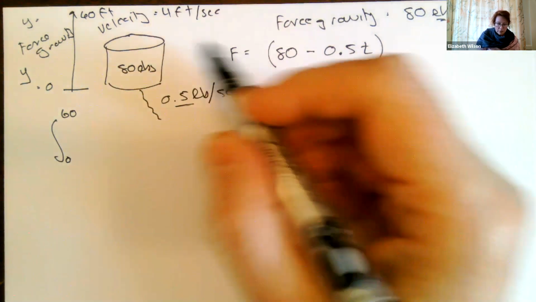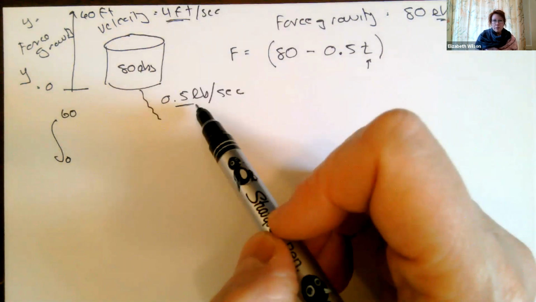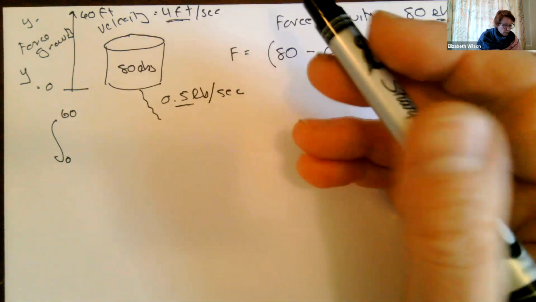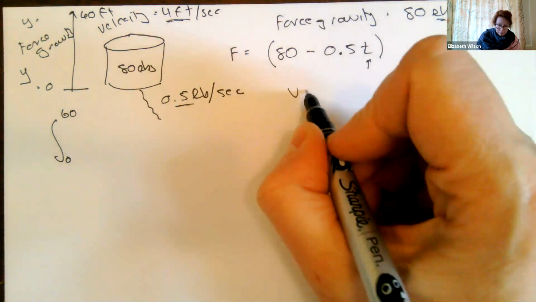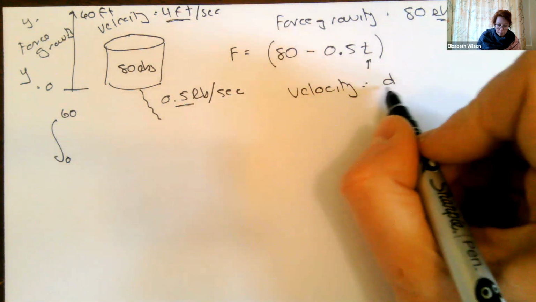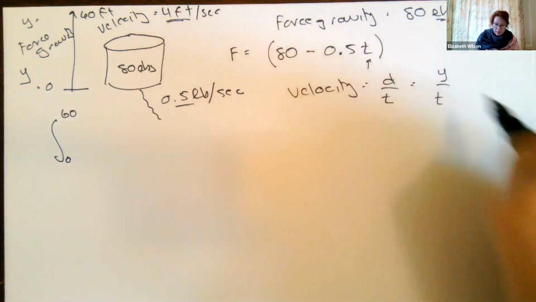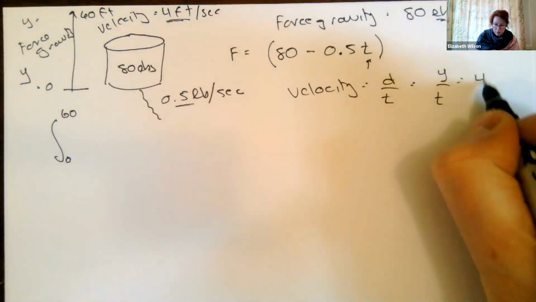So I also need to factor in my velocity, right? Because how fast I am going is going to influence how much sand leaks out too. So if we've got our velocity equals distance over time, where our distance is a vertical distance, I'm going to call it y, over time. And this is equal to 4 feet per second, right?